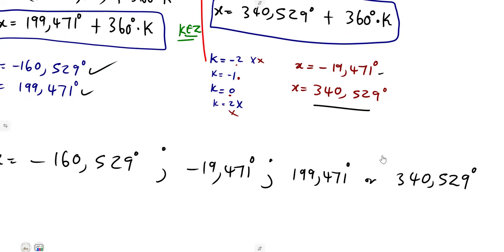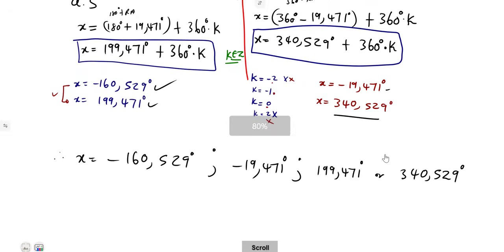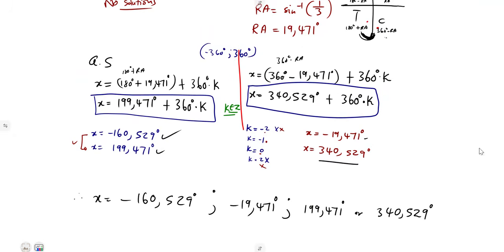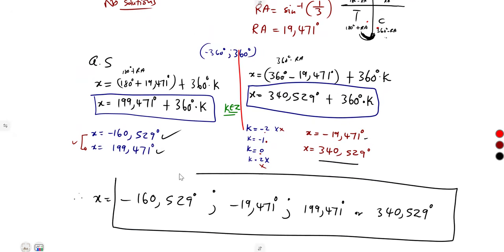For the given interval from minus 360 to 360, because we have an interval, these are the only possible values that we can obtain. These are the only ones that you can ever get.